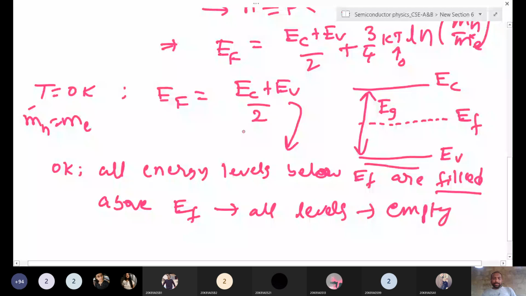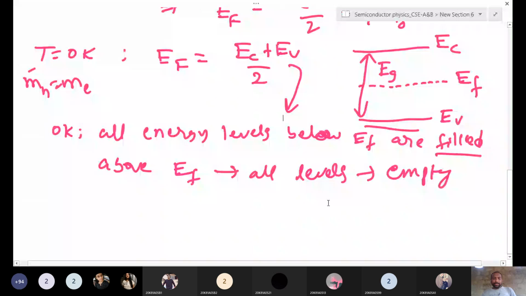If you increase the temperature, these bound electrons gain some thermal energy and break the bond. After that, they overcome this energy gap and jump into the conduction band. Once they jump into the conduction band, these electrons are free. Because of these free electrons, we get some current from the intrinsic semiconductor, or it shows some conductivity.